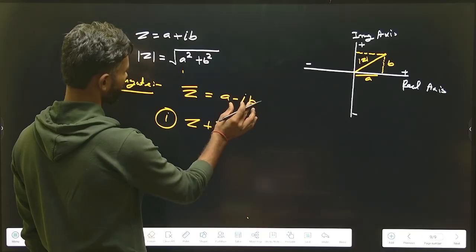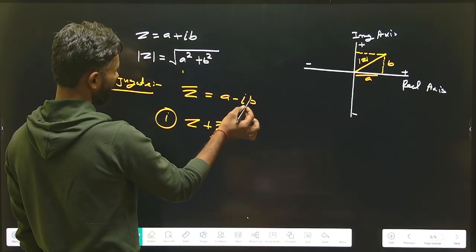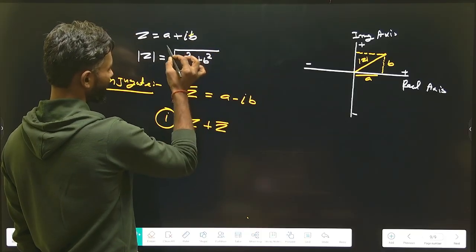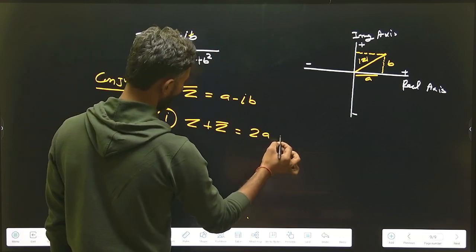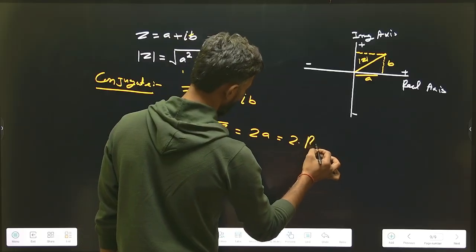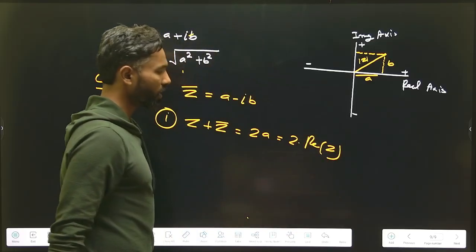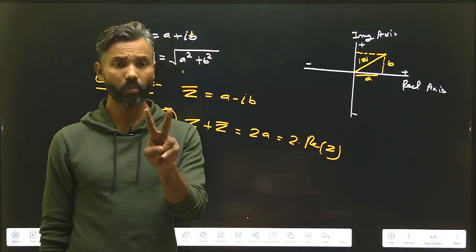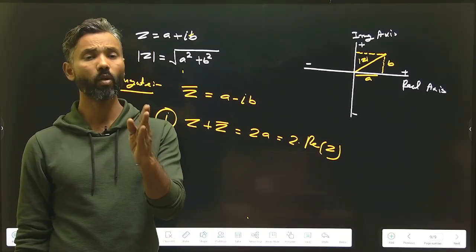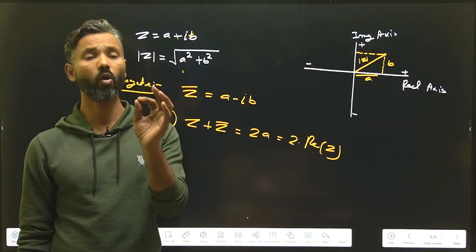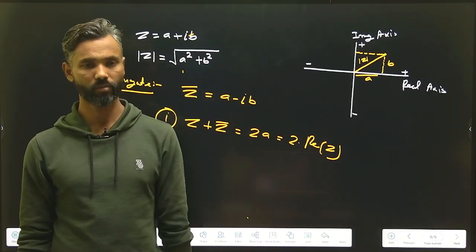If you add, iota will be cancelled, and it will be equal to 2a, meaning twice the real part of z. So always remember, the sum of a complex number with its conjugate will always be purely real.